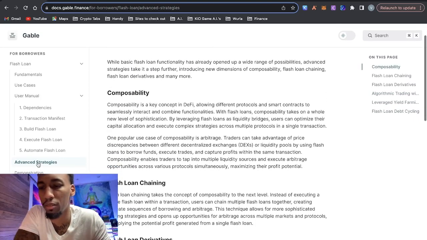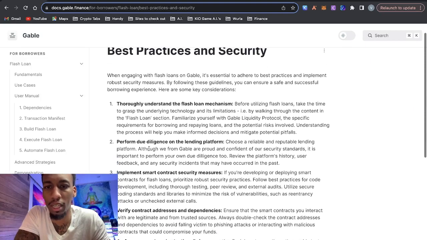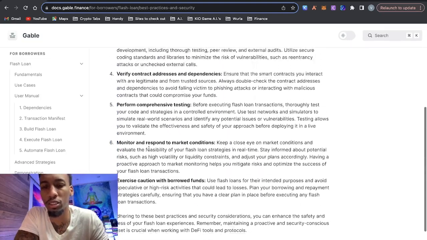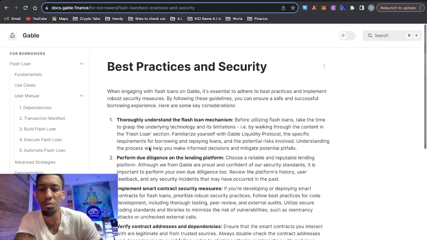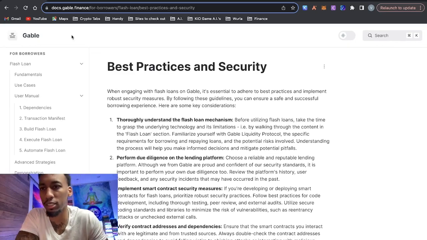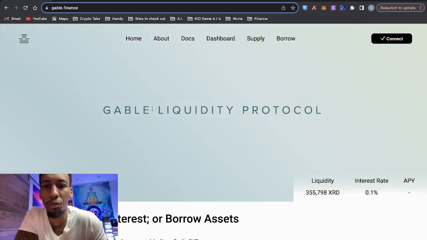You guys should definitely go through this. It even gives you best practices and what to avoid. So flash loans seem like their bread and butter, and we've got some cool things being built on Radix. So now that we did that, let's go through a little platform walkthrough.